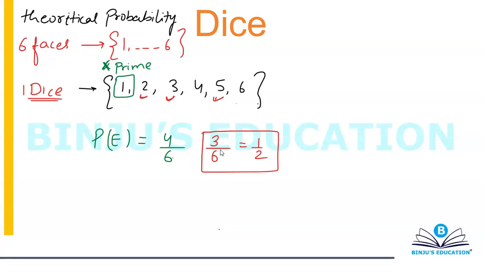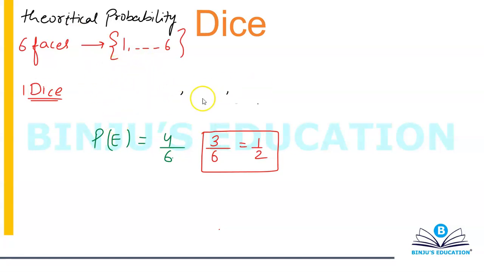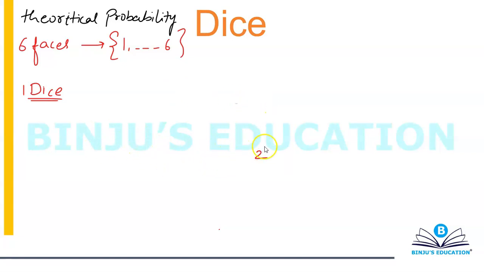Okay, let's move on to 2 dices. From there, the situation becomes a bit interesting. And there is one important concept that we'll be learning with 2 dices also, a very important concept from the GRE and GMAT perspective. So I have 2 dices.